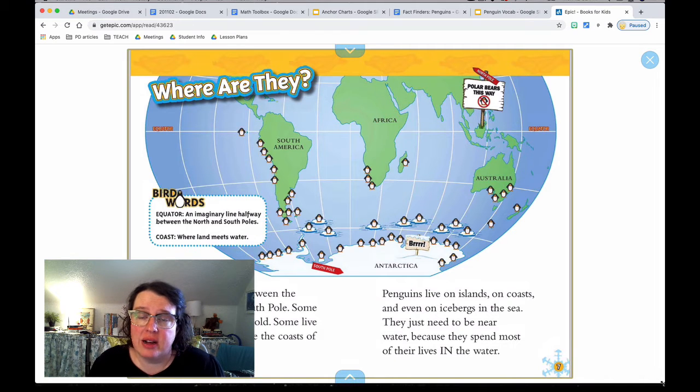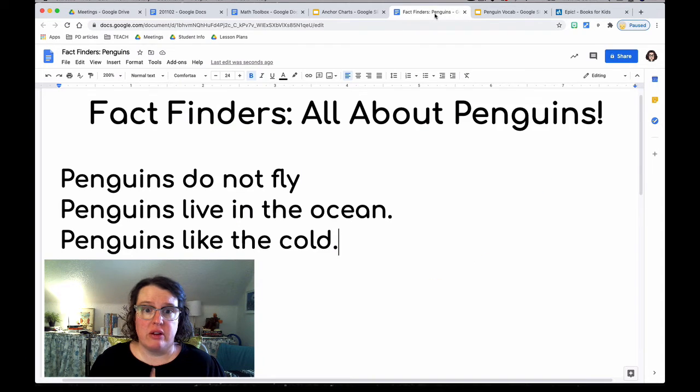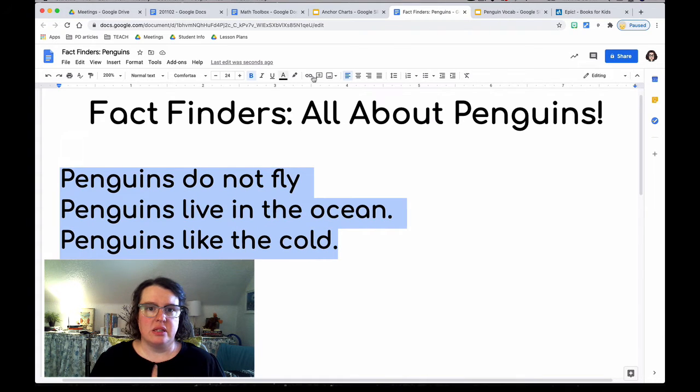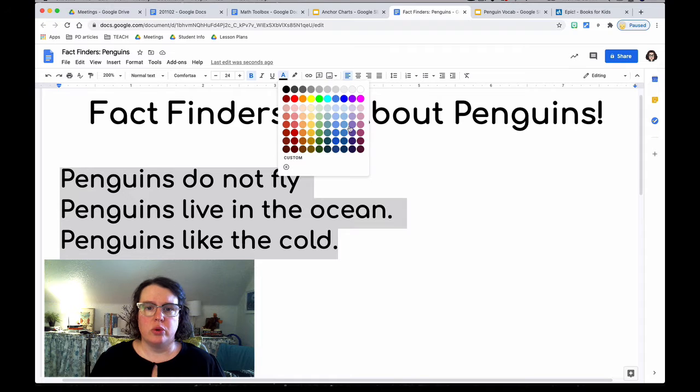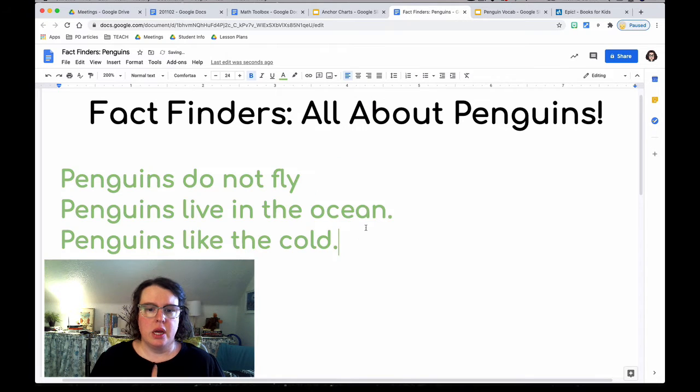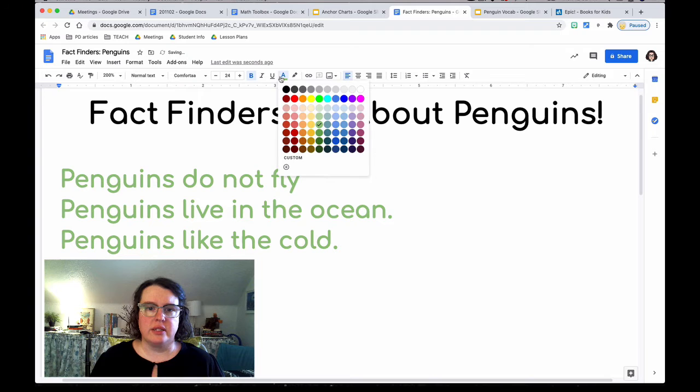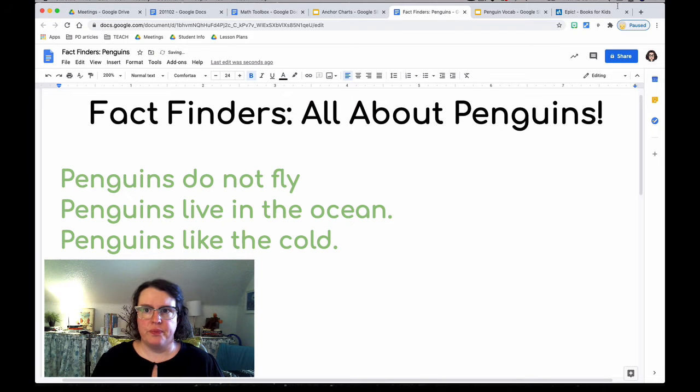Hello, fact finders. Today we're going to keep reading this book about penguins and see if we can come up with more facts for our poster. Remember, yesterday we came up with 3 facts, and you wrote 2 of them on your poster and put them in Seesaw. Today we're going to see if we can come up with any more facts. Let's make these facts a different color. Let's make them green. That way, when we write new facts today, we'll know which ones we came up with.